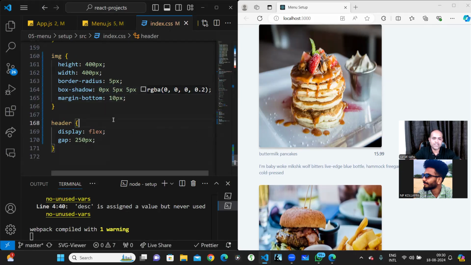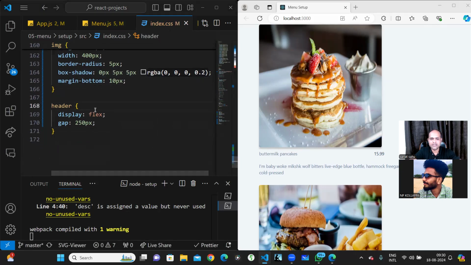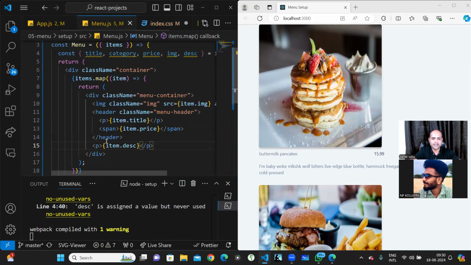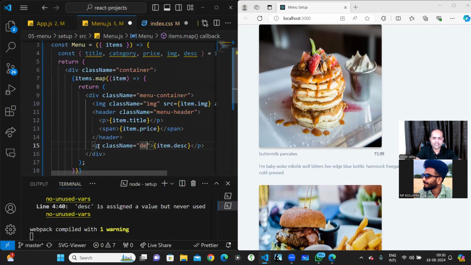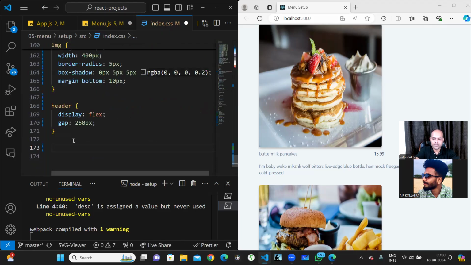Next is the description. Let me write here description. The paragraph has the class name description, and in this description I have to add some styling because this line is very large, right? You have to contain it.